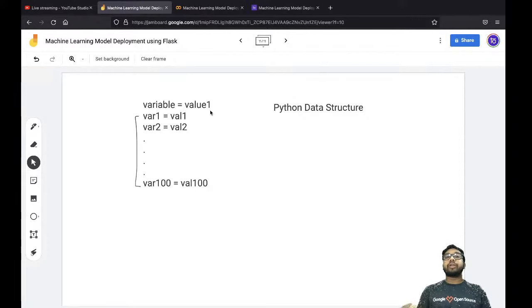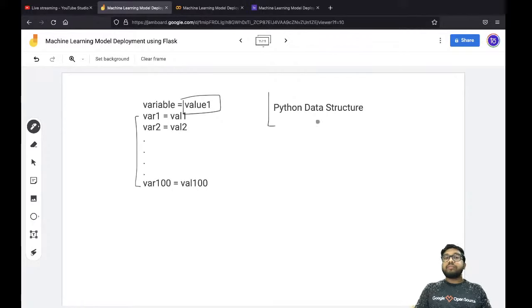Now see, these are two contradictory statements. You have to understand very carefully. The variable says I can store only one value. Python data structure says you will store only one value, but we're going to make that one value act as if it is storing multiple values, right?